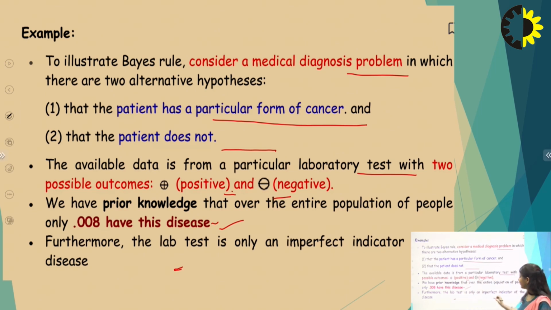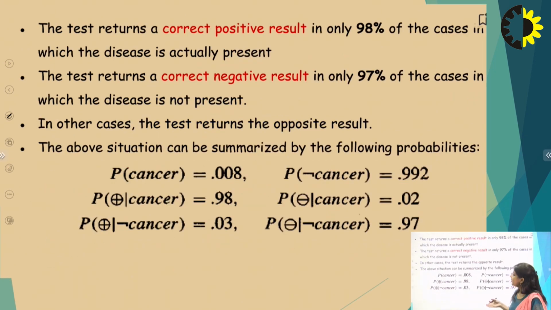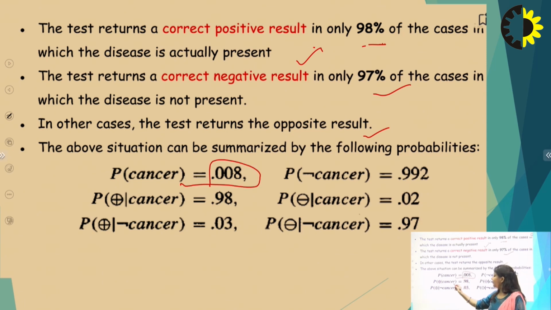So this is the probability of how much data belongs to the positive class. Further, the lab test is only an imperfect indicator of the disease, so we can't blindly believe the result; we have to verify it. If the disease is actually present, the test returns the correct positive result in only 98% of the cases. This is the prior probability of the positive case, and this is the prior probability of the negative case. In the other case, the test returns the opposite result. The above situation can be summarized by the following probabilities: P(cancer) is 0.008, positive given cancer is 0.98.